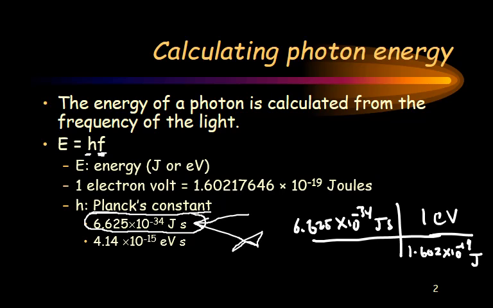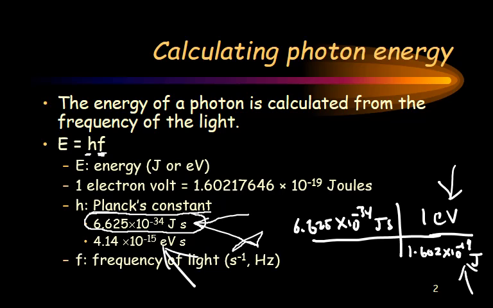Very small amount of joules is 1 electron volt. And we divide that value and we can get this value. And this is much more convenient to use because on the quantum scale, we're working at a very, very small scale. Again, frequency is also in hertz there for energy.